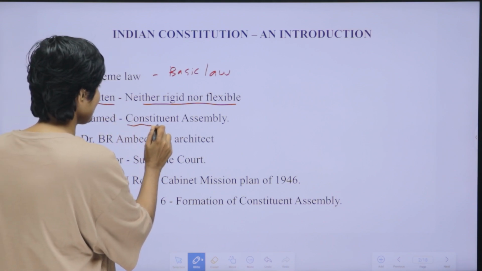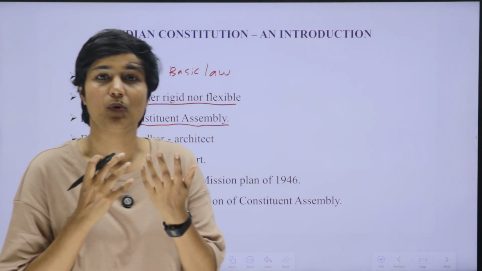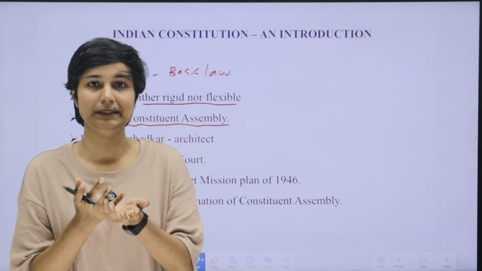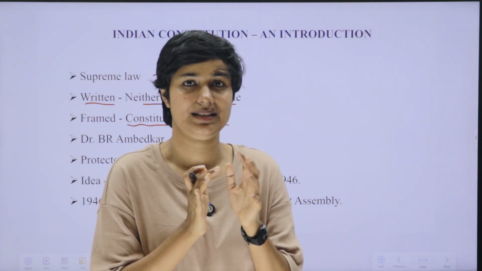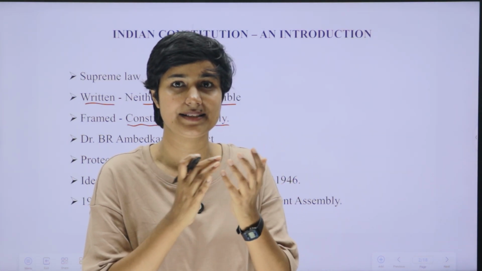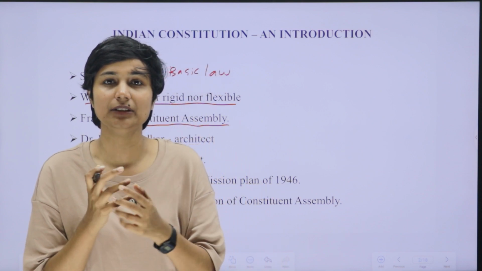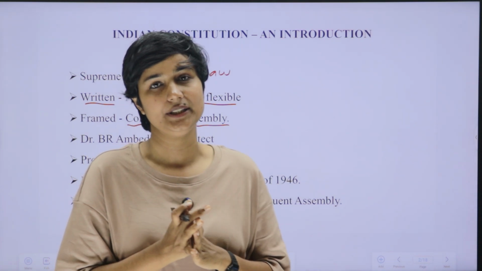India's constitution was framed by the Constituent Assembly. The Constituent Assembly was a body of people. There were both elected people and nominated members, and it is a house like our parliament, like our legislatures. It was a house of people. They were either directly elected or they were nominated.